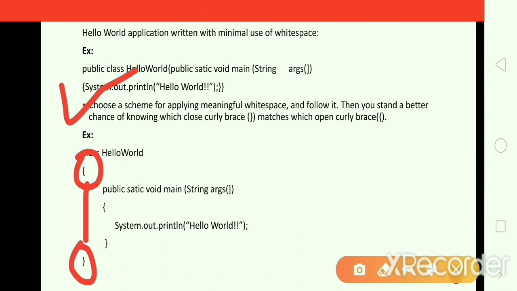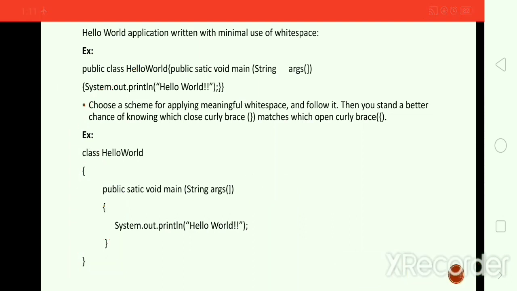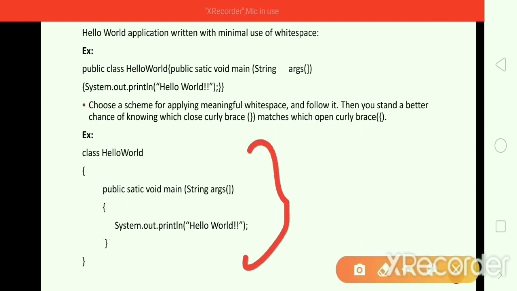You can observe in the next line we are beginning with main, and here we are closing. So you can easily get the beginning of the curly braces and the end of the curly braces, where you are beginning your source code and where you are ending it. Everything you can get very easily, and it is very easy to understand for the end users. So make sure that guys you are making usage of white spaces in your Java program.